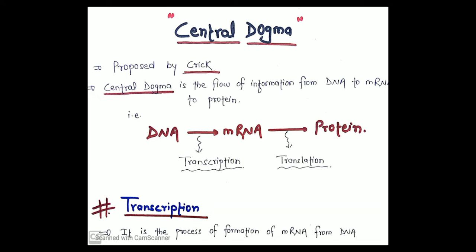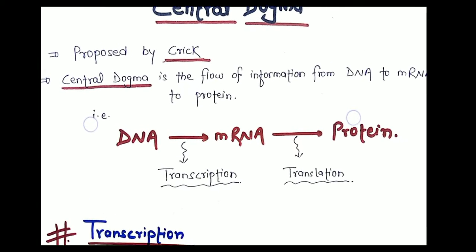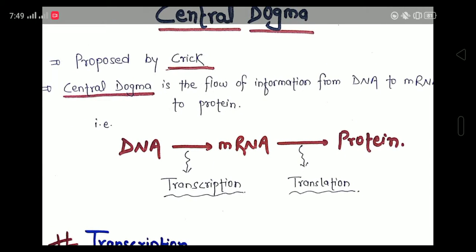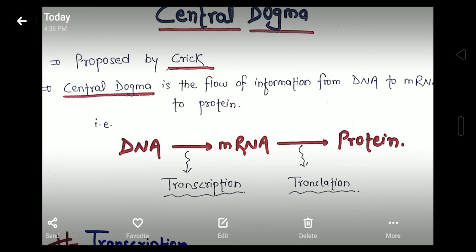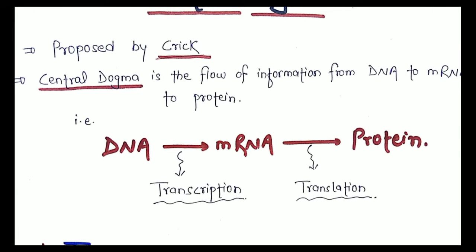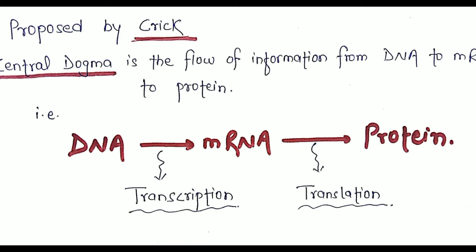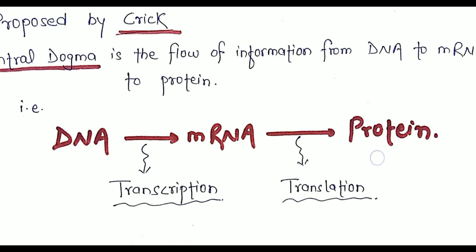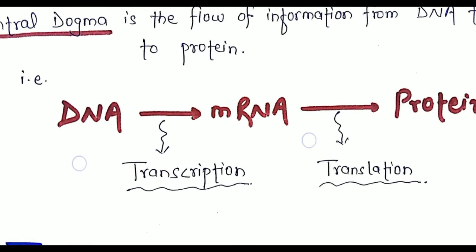Here, the central dogma was proposed by a famous scientist, Crick. The central dogma is the flow of information from DNA to mRNA to protein. From the arrow diagram you can clearly see here DNA is forming mRNA here, and mRNA is forming protein here.